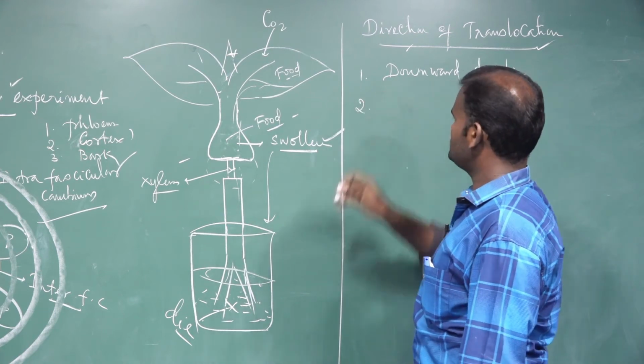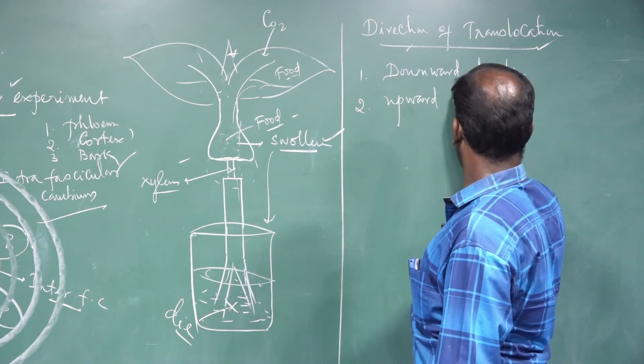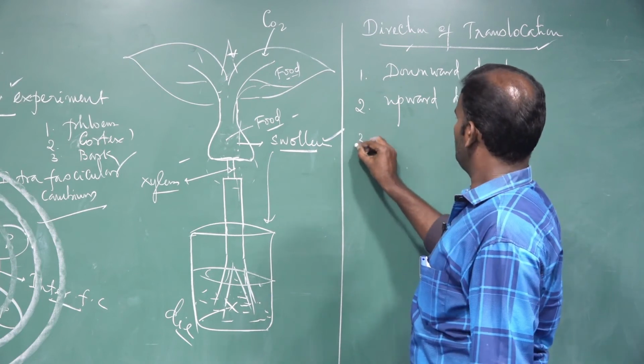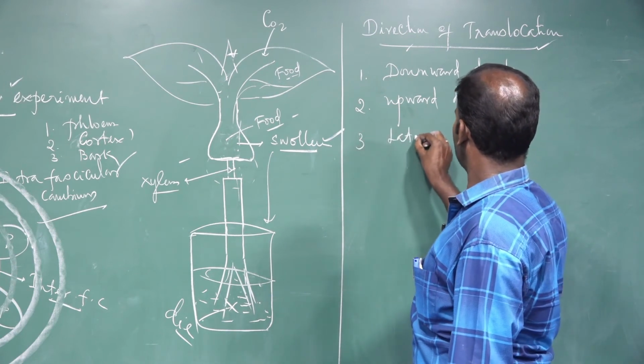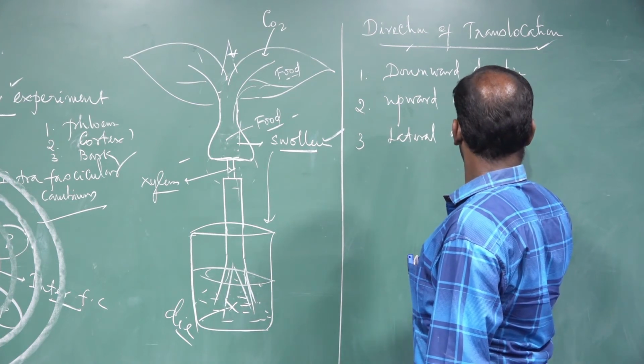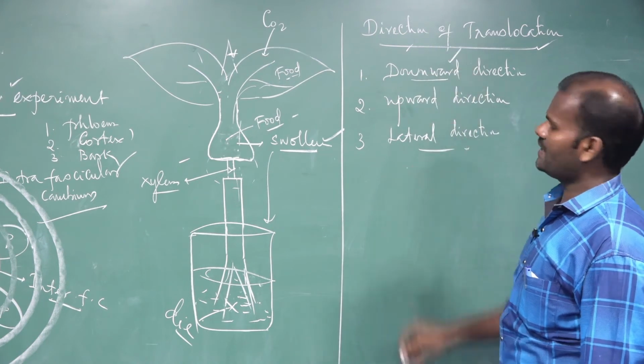The second one is the upward direction. The third one is the lateral direction. These are the three directions.